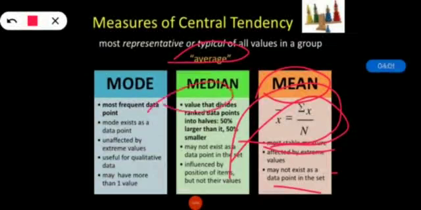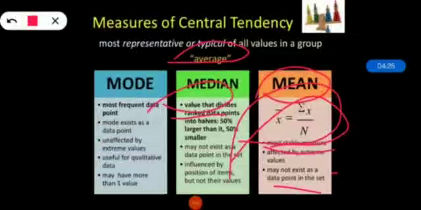Then comes the median. The median, as its name implies, is the middle score of a data set arranged in order of magnitude. It is the value that divides ranked data points into halves, 50% larger and 50% smaller. That means we arrange the data and then find the middle score.